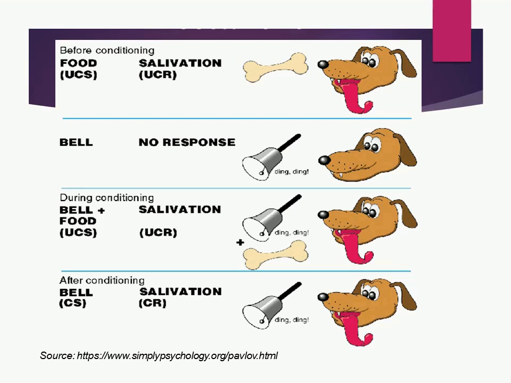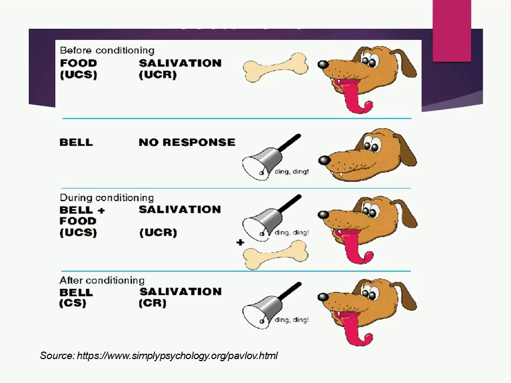When the involuntary response is triggered by a conditioned stimulus, it is known as the conditioned response, which is described as CR. The conditioned response is a learned response. The conditioned response and unconditioned response are usually the same or similar.